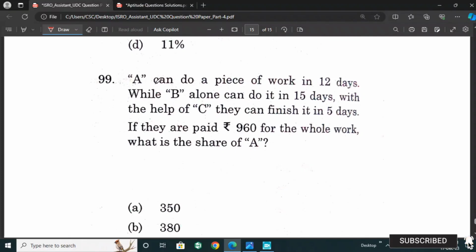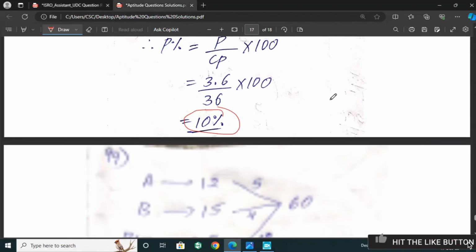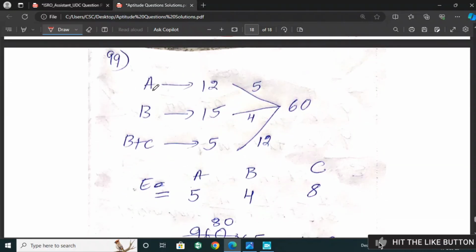Next: A can do a piece of work in 12 days, while B alone can do it in 15 days. With the help of C, they can finish it in 5 days. If they are paid 960 for the whole work, what is the share of A? For this question, A can do it in 12 days, B in 15 days, and with the help of C, they can finish the work in 5 days.